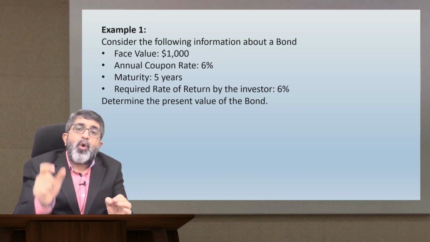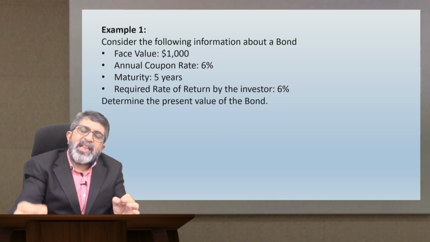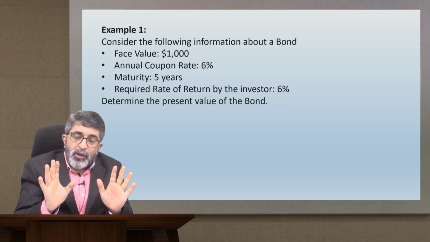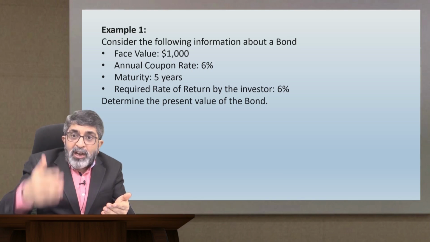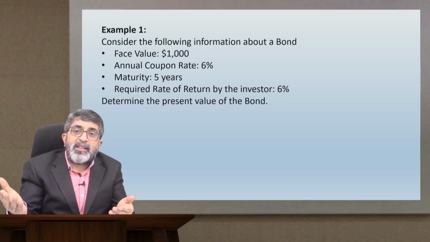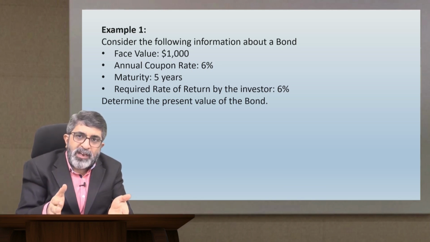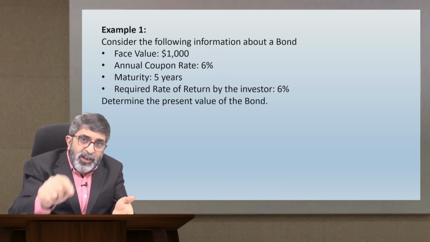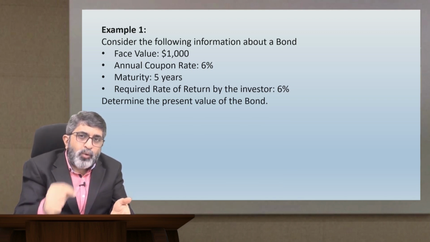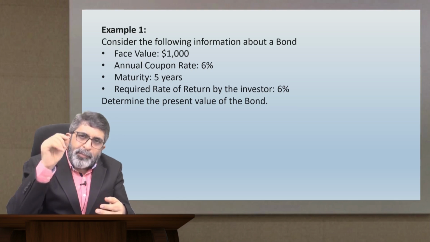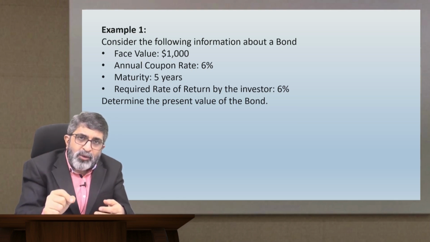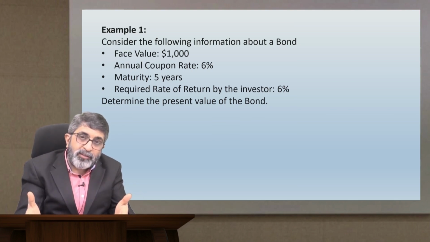As a result, whatever be the par value of the bond, that will be the present value of the bond. So fundamentally, if you still would want to determine the present value of all the cash flows that the bond is offering, considering 6% as discounting rate in this example, the present value computed by you will still give you $1,000. Conceptually, it has to be $1,000.